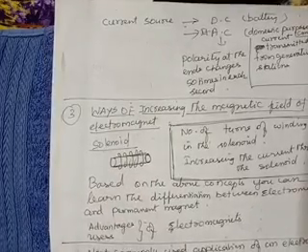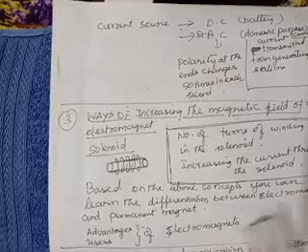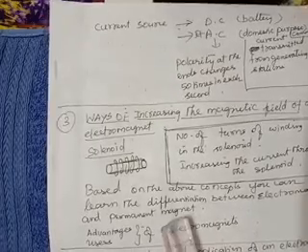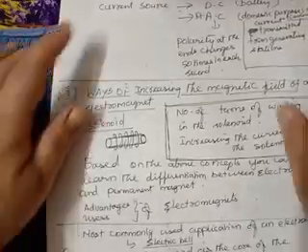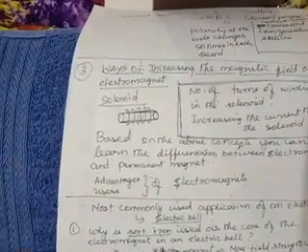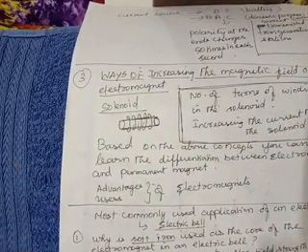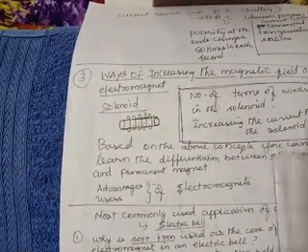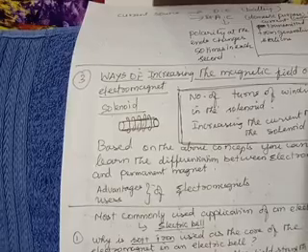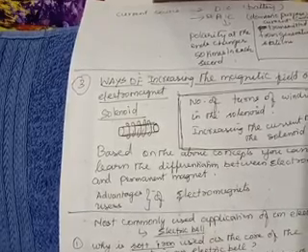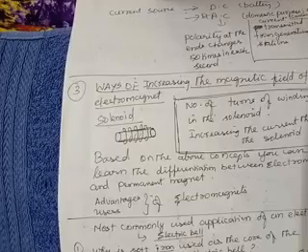So this is arrangement. Based on the above concepts in the textbook, you can learn the differentiation between electromagnet and permanent magnet. A full tabular column is given there, so please take the textbook and go through it, because you already understood the meaning of permanent magnet and electromagnet. We have already discussed them in part 1 and part 2. So you should be knowing all the points, but the points have been noted down and given as a tabular column. Please read and understand.